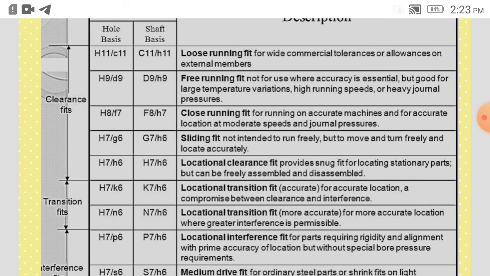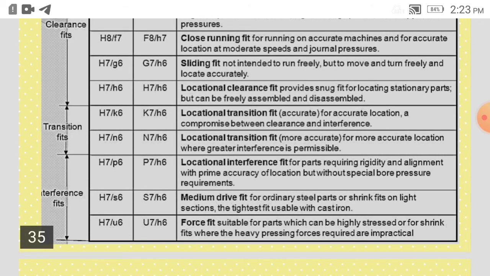You can say loose running fit for wide commercial tolerances or allowances on external members. So in this manner, the clearance fits, transition fits and interference fits are symbolically represented in an assembly. From this symbol we come to know what sort of fit there is, what motion or what relation there is between the two mating parts.